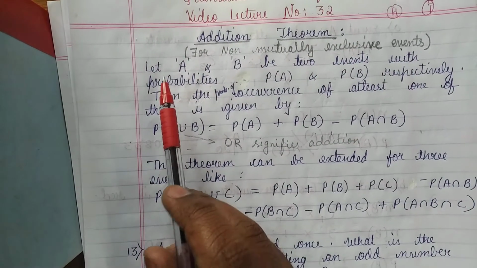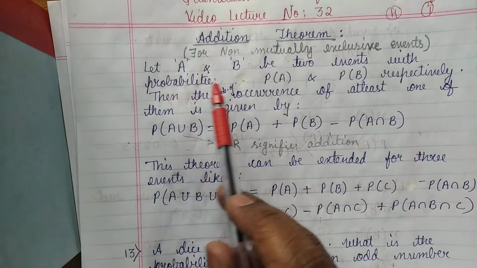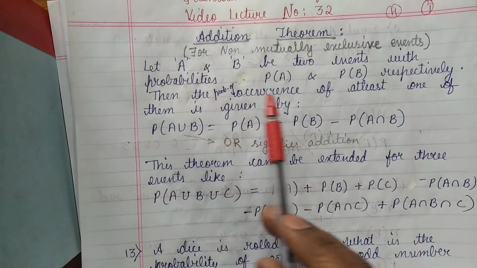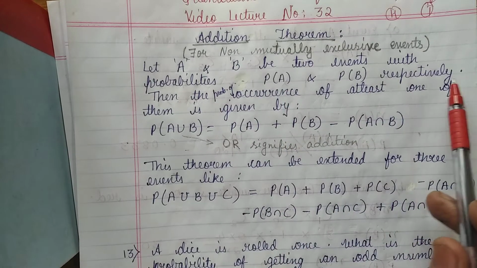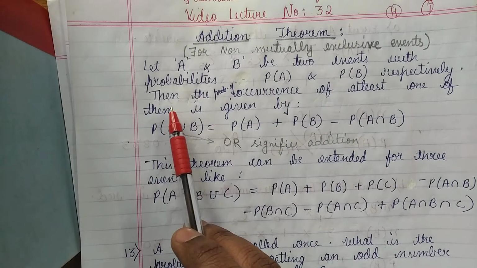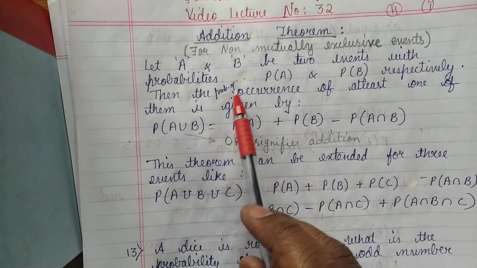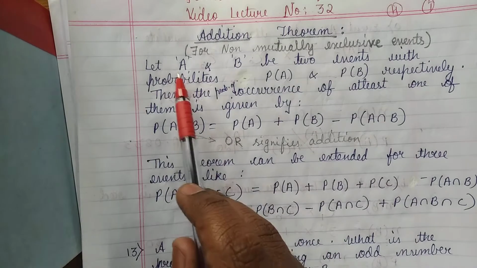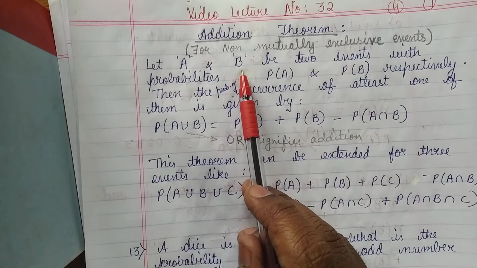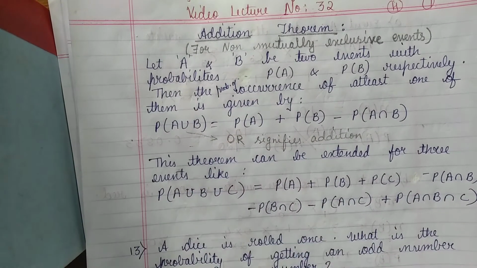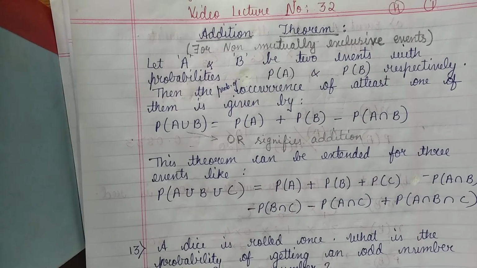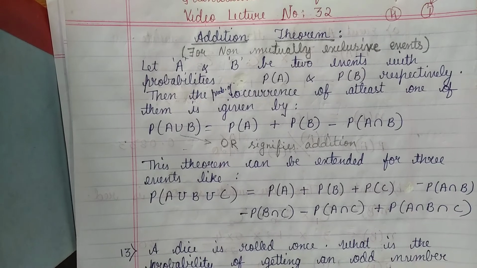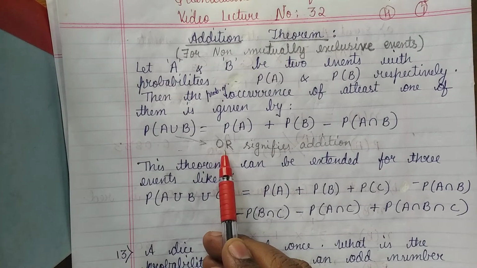Now, let us understand this theorem. Let A and B be two events with probabilities P of A and P of B respectively. Then the probability of occurrence of at least one of them is given by, see, A is an event, B is another event. Then what is the probability that at least one of them will happen? That at least A will happen or B will happen. This is important.